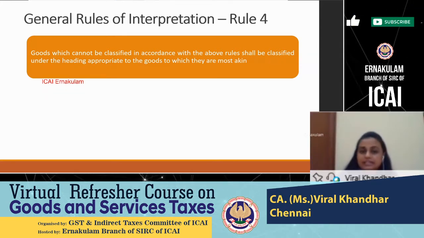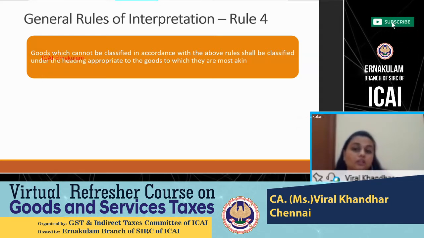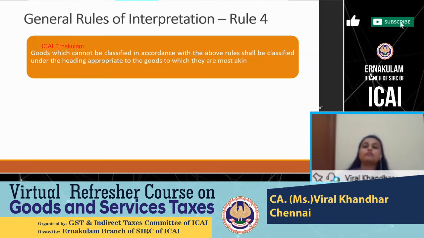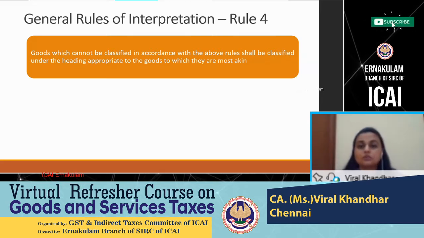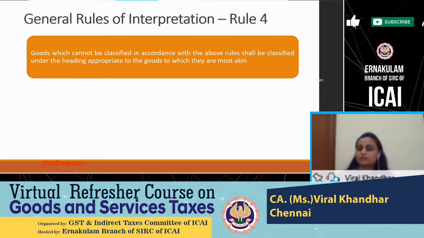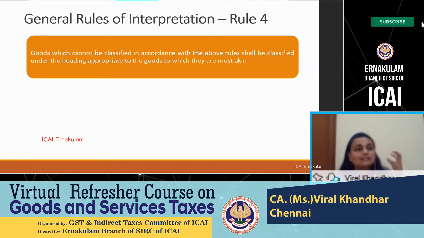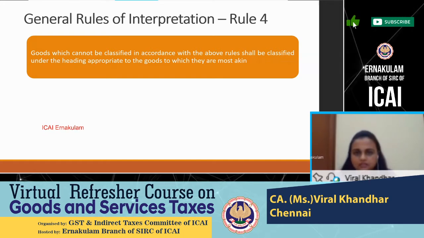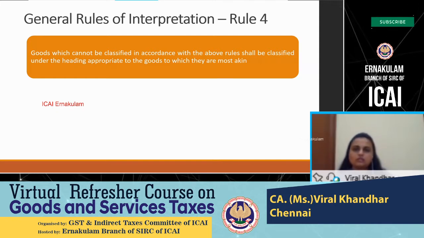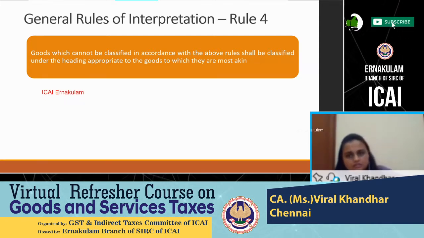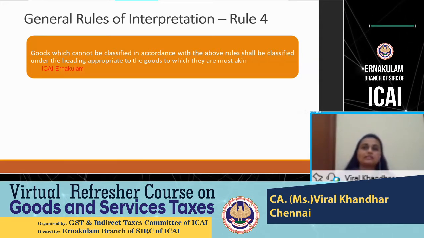Now, this rule has to be very carefully utilized, and it has not been followed by many of the courts, also to use Rule 4 to come to a conclusion, because they are saying you find out the similarly available goods in the market. So if I have a product, I do not know what is the HSN code available. I will look around in the market where this similar kind of product is classified under, whether this product is similar to my goods or not. If it is so, then where that similarly available commodity is classified, I will classify my goods also based on that. This is what is known as the akin rule.